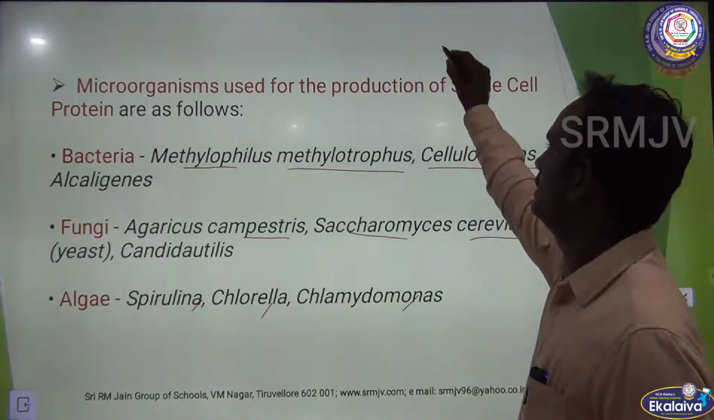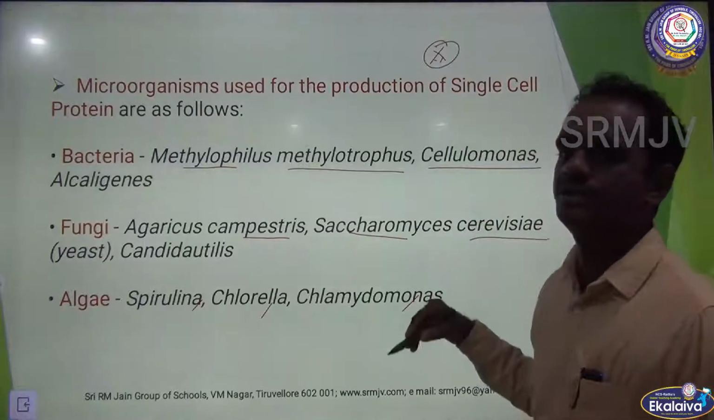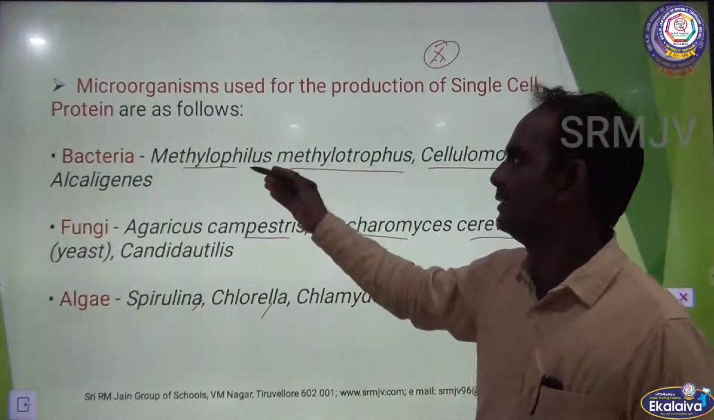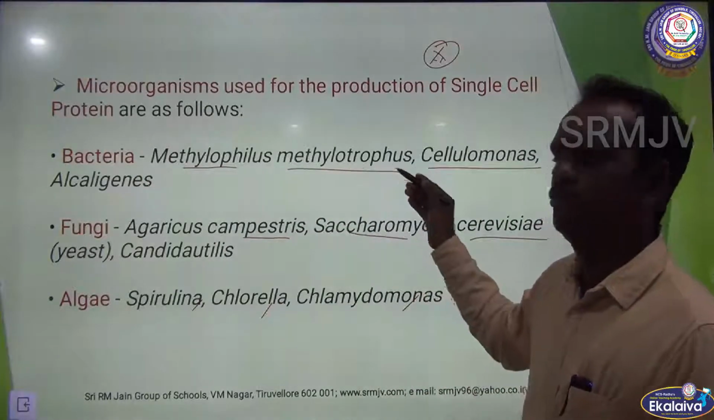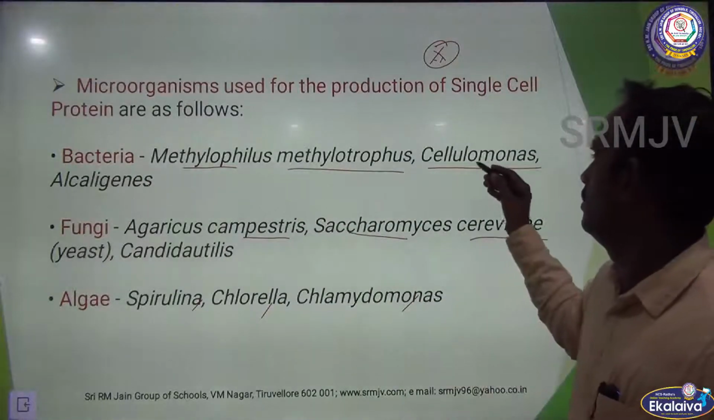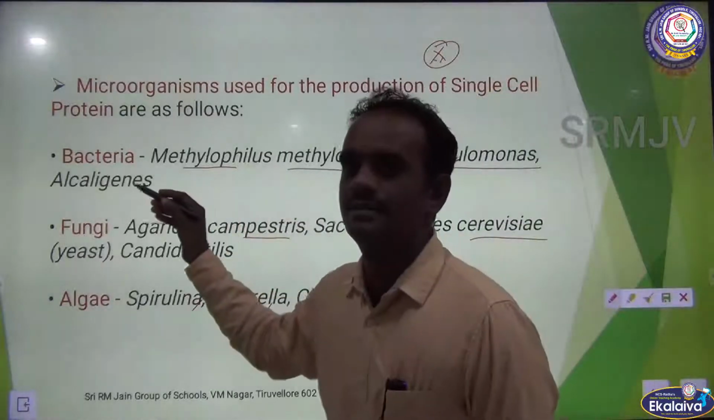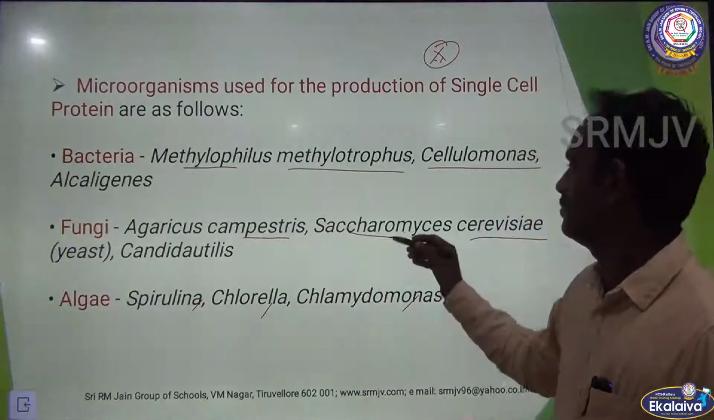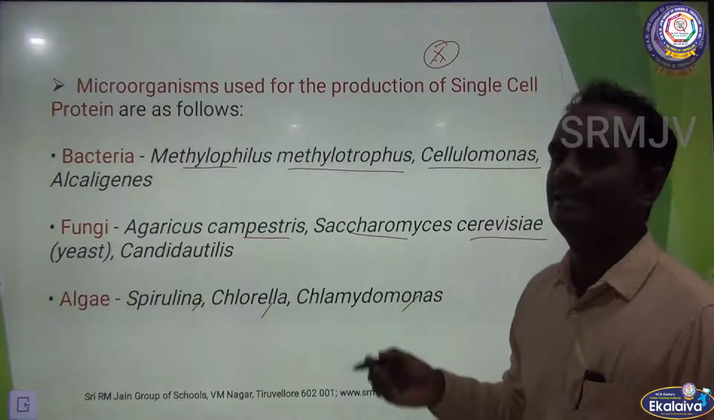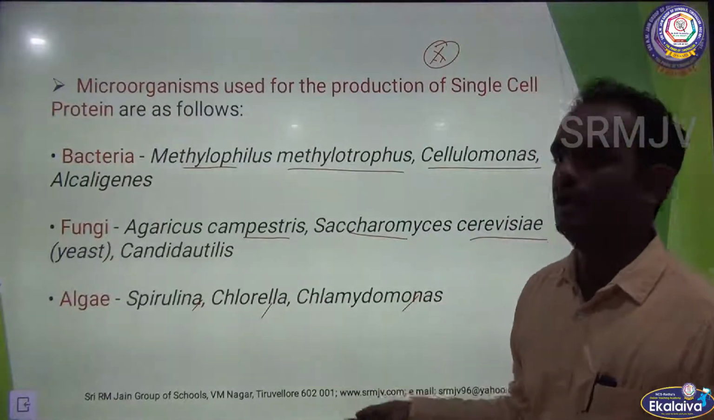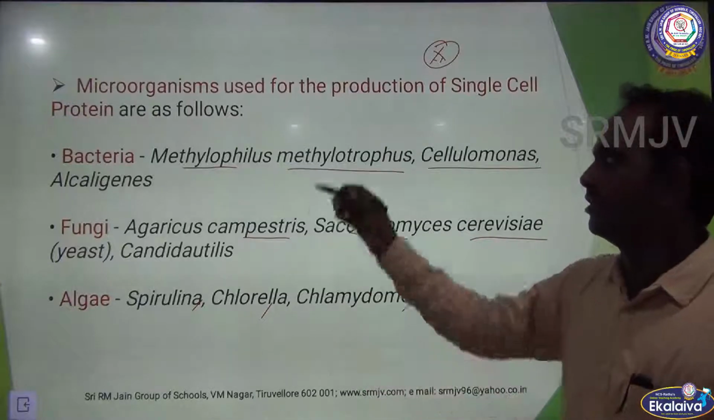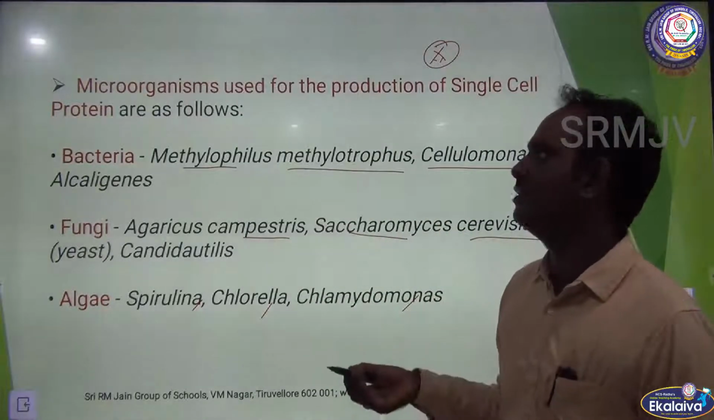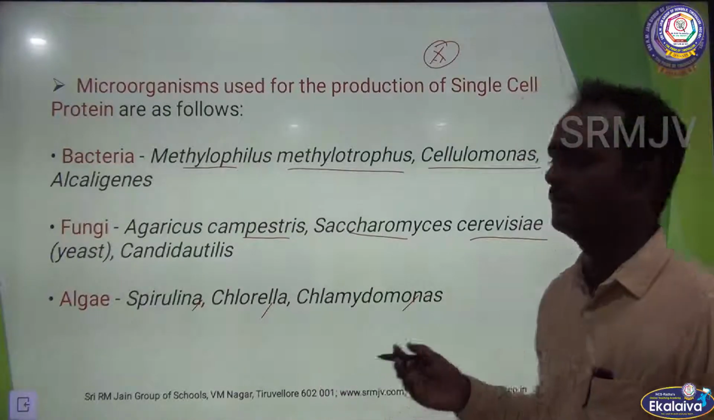It is very important. It is frequently asked in 1 mark questions. Children, please listen very carefully. Bacteria example, Methylophilus methylotrophus and Cellulomonas, Alcaligenes. In fungi, Agaricus campestris, Saccharomyces cerevisiae. In algae, Spirulina, Chlorella and Chlamydomonas. So these are all the microorganisms very essential for the production of SCP.